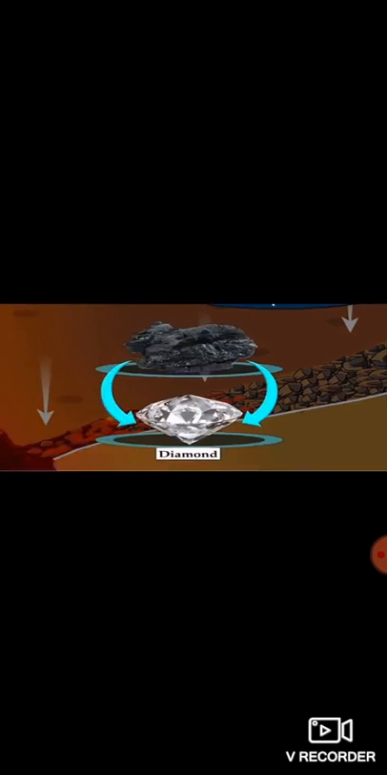Do you know, students? Coal gets metamorphosed when it undergoes heavy pressure and intense heat. After metamorphosis, it is converted into diamond and its price increases. So we burn coal but we use diamond as ornaments.